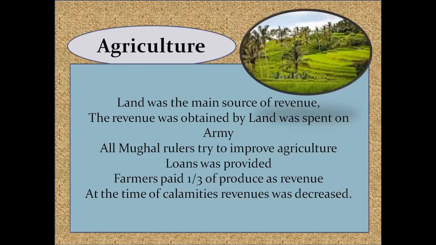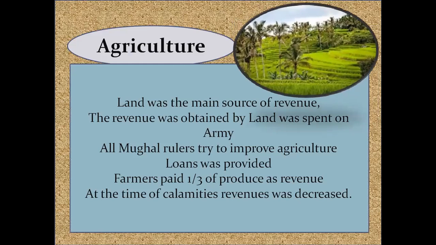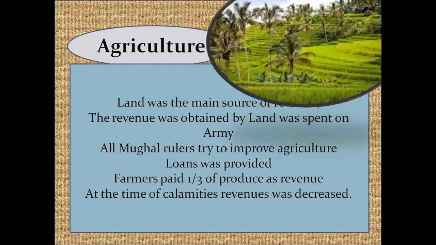Now, how was the agriculture there? Agriculture was one of the very important occupations at that time because it was a source of revenue. As we know, at that time there was no industry or those things, so agriculture was the main thing.